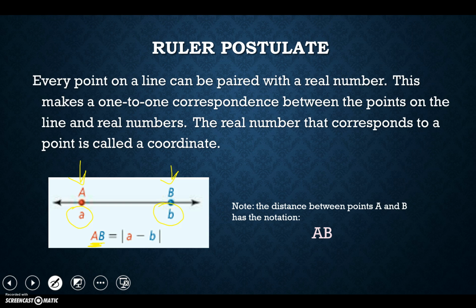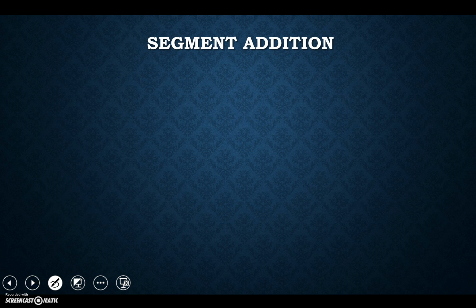Anyways, moving on. So here I'm looking for the distance from A to B. I'm going to do the absolute value of A minus B. And I want you to think about that. Why on earth would I need to do the absolute value of that? We're going to do an example really soon that's going to highlight that difference, and why we're actually doing that.